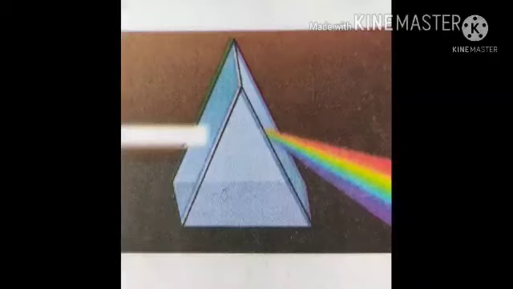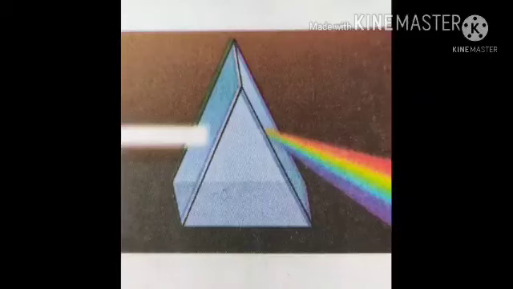Then hold the plain mirror up to sunlight and reflect the light on the wall. Place the prism in the path of reflected light near the wall. Light should fall obliquely on the rectangular face of the prism. The light emerges through the other rectangular face and falls on the wall.